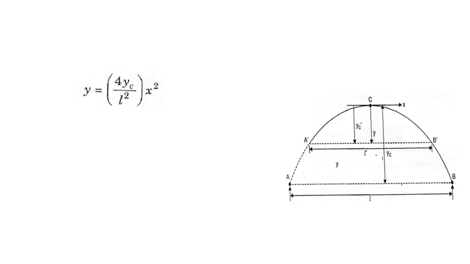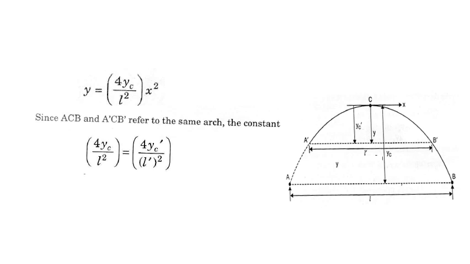When you are considering the equation of the parabola from the crown, with x measured from the crown, remember y is equal to 4yc by L square into x square. This is the equation of the parabola when the distance x is considered from the crown. So that is the constant term. Since ACB and A dash C dash B refer to the same arch, 4yc by L square is equal to 4yc dash by L dash square, that is constant.